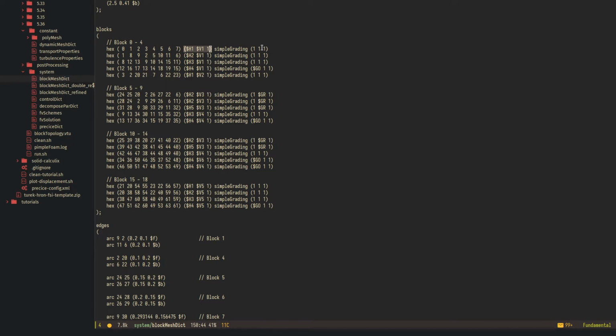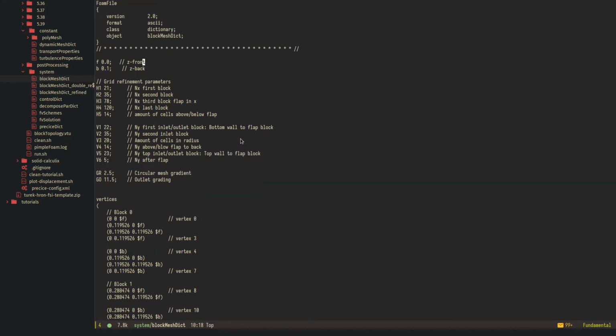There are others, and I refer you to the documentation here. 1, 1, 1, all these numbers mean the last cell is the same size as the first cell. If I put a 2 in here, then that means the last cell is 2 times the first one. And that is the definition of all 19 blocks from 0 to 18.